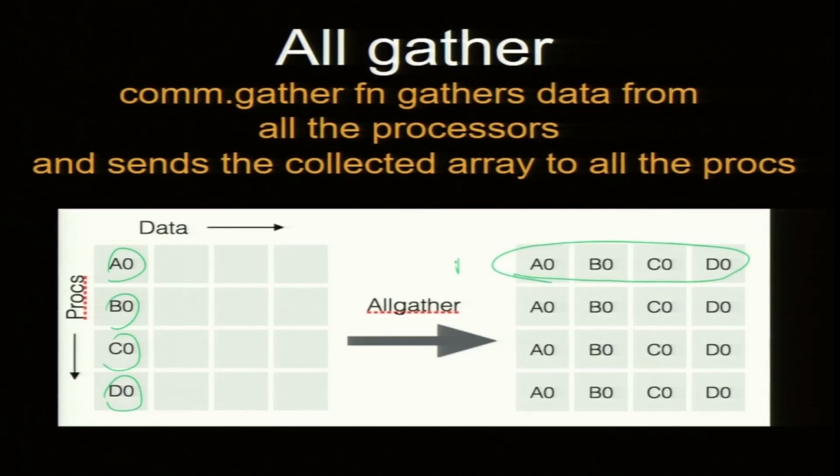This is going to P0, but it is going to all the processors. So, P1, P2, P3, all of them are getting it. So, allgather sends the collected array to all the procs. I didn't write a program for this, but you can write it yourself and print it.